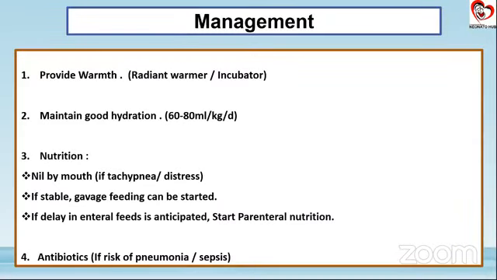radiologic features of RDS. Now, when we come on to the management of RDS, what we need to remember is that if anytime anyone asks you the question about how do you manage a child who is coming to you with RDS, your first answer should never be a surfactant. Your first answer should never be ventilation. What we need to remember is that we look at the baby in totality.